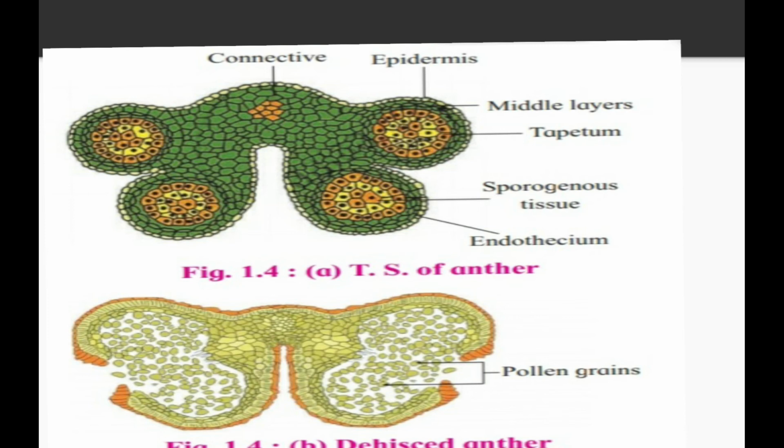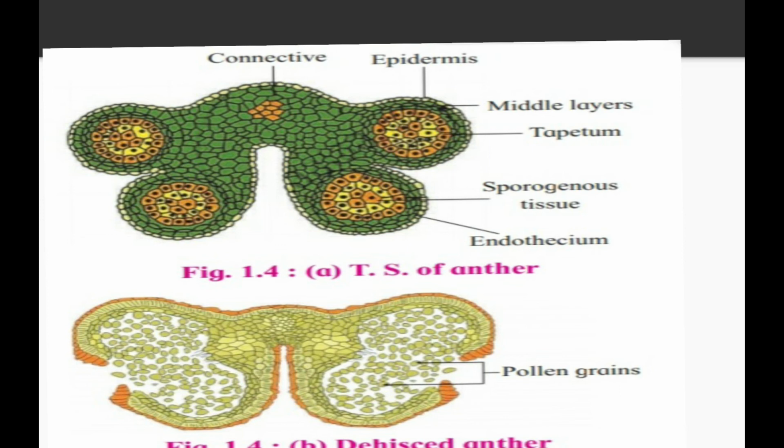Basically there are 3 layers: epidermis, endothecium and middle layer. Outer layer is said to be the epidermis layer. Middle layer, which has a fat-like structure, is said to be the middle layer, and whatever things are present inside it is said to be the tapetum. Okay, so the tapetum is the covering of the pollen grain.